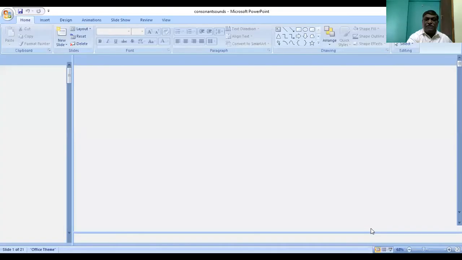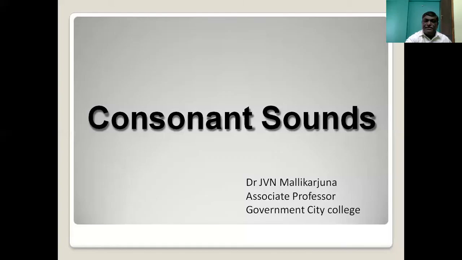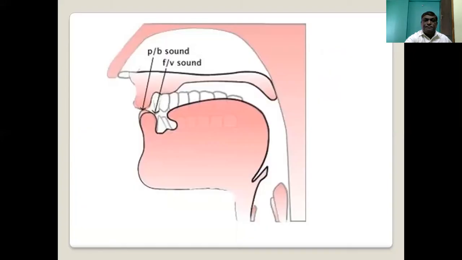You can better understand the consonant sounds if you see the diagram. Just look at the mouth picture. This upper part is known as the roof of the tongue.